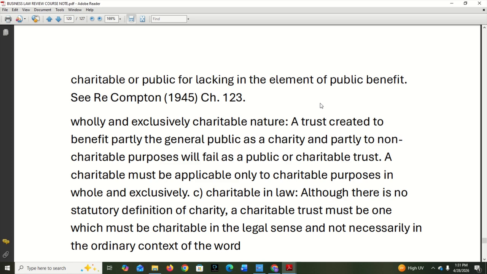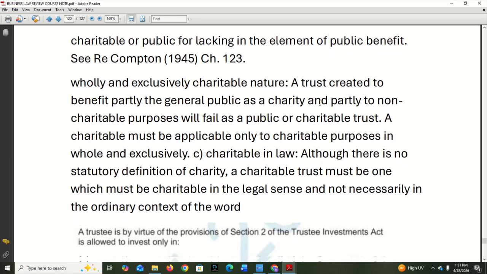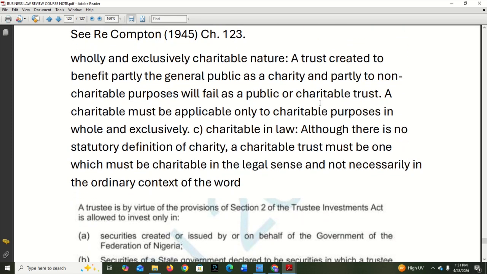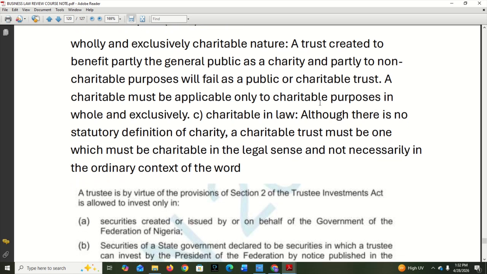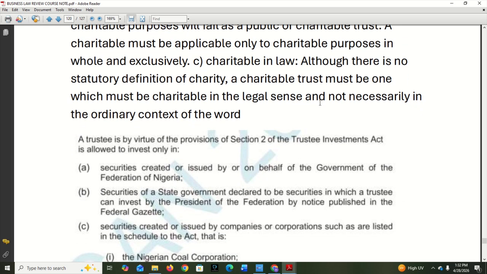Then, two, only and exclusively charitable in nature. So, it must strictly be what? Charity. A trust to benefit partly the general public as a charity and partly non-charitable purposes will fail as a public trust. So, it must be strictly for what? Charitable purpose. It must not be for anybody's benefit like a private person. Alright, then three, it must be charitable in law. Although there is no statutory definition of charity, a charitable trust must be charitable in the legal sense and not necessarily in the context of just the word charity.